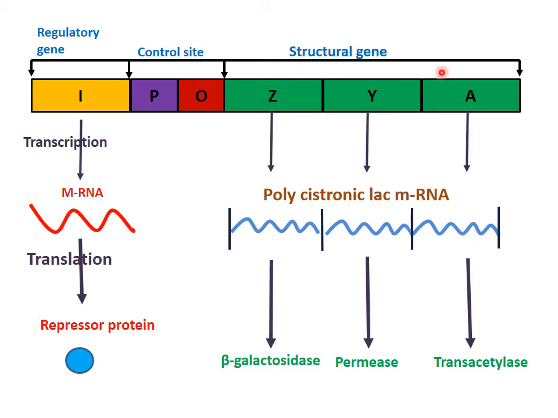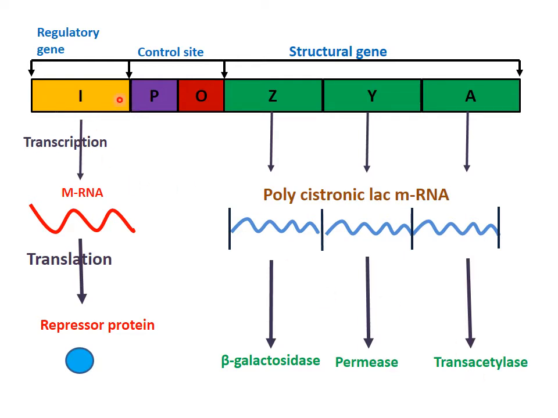Now this is the diagram of an operon. This operon has many regulatory elements. The regulatory gene is the I gene, whereas the control sites are P, where the promoter binds, and the operator site, where the repressor protein binds. The structural genes are Z, Y and A, which code for different proteins. Z is translated into beta galactosidase, Y into permease and A into trans-acetylase.